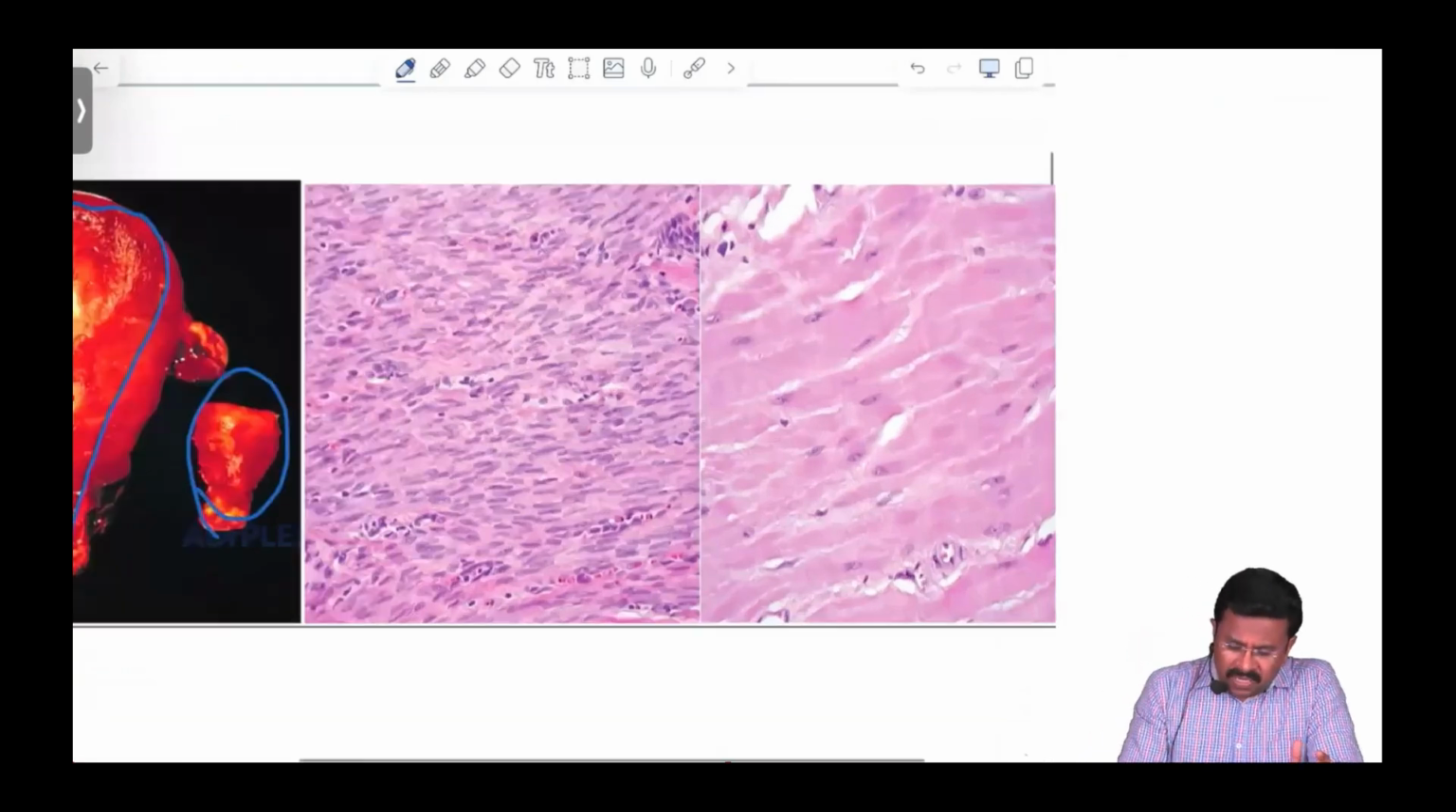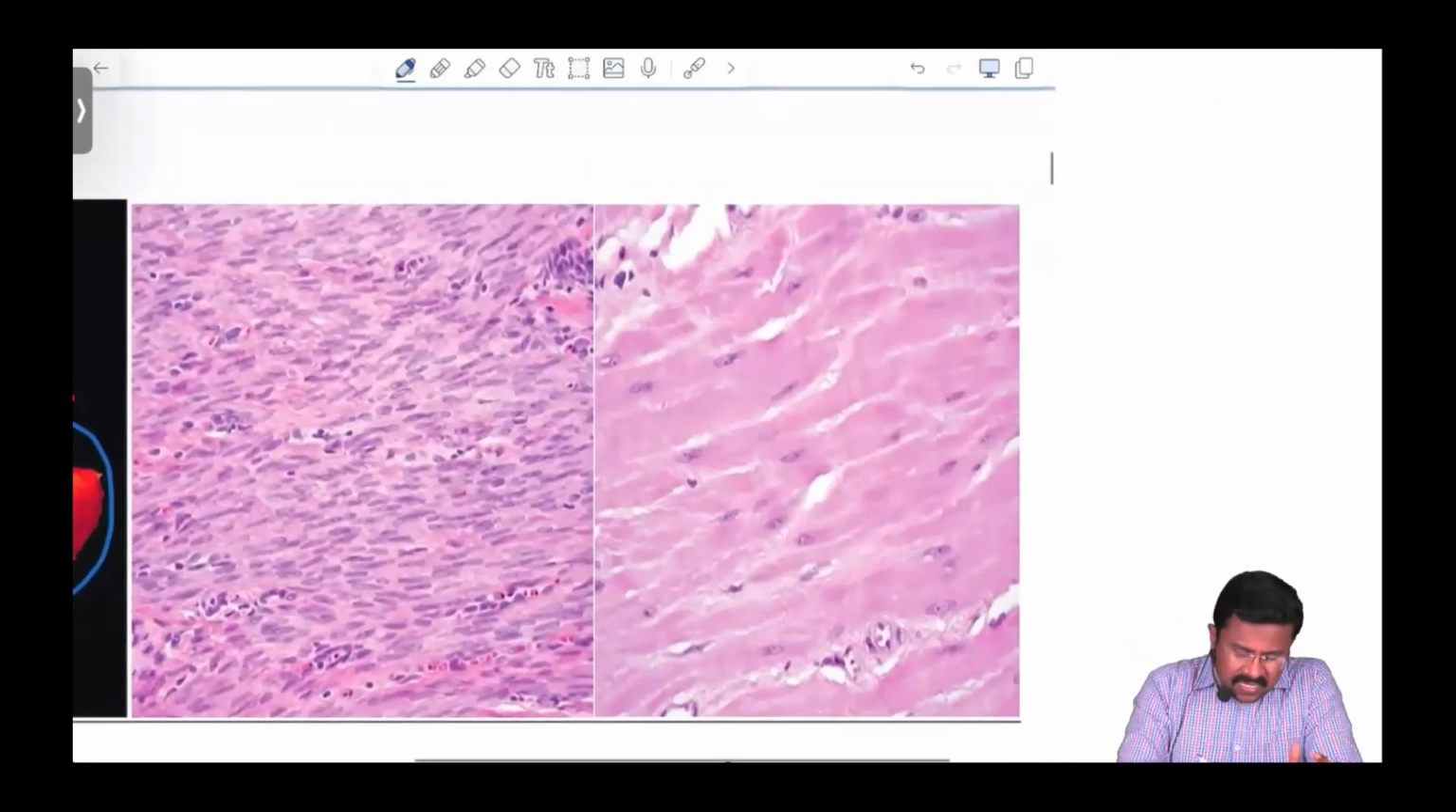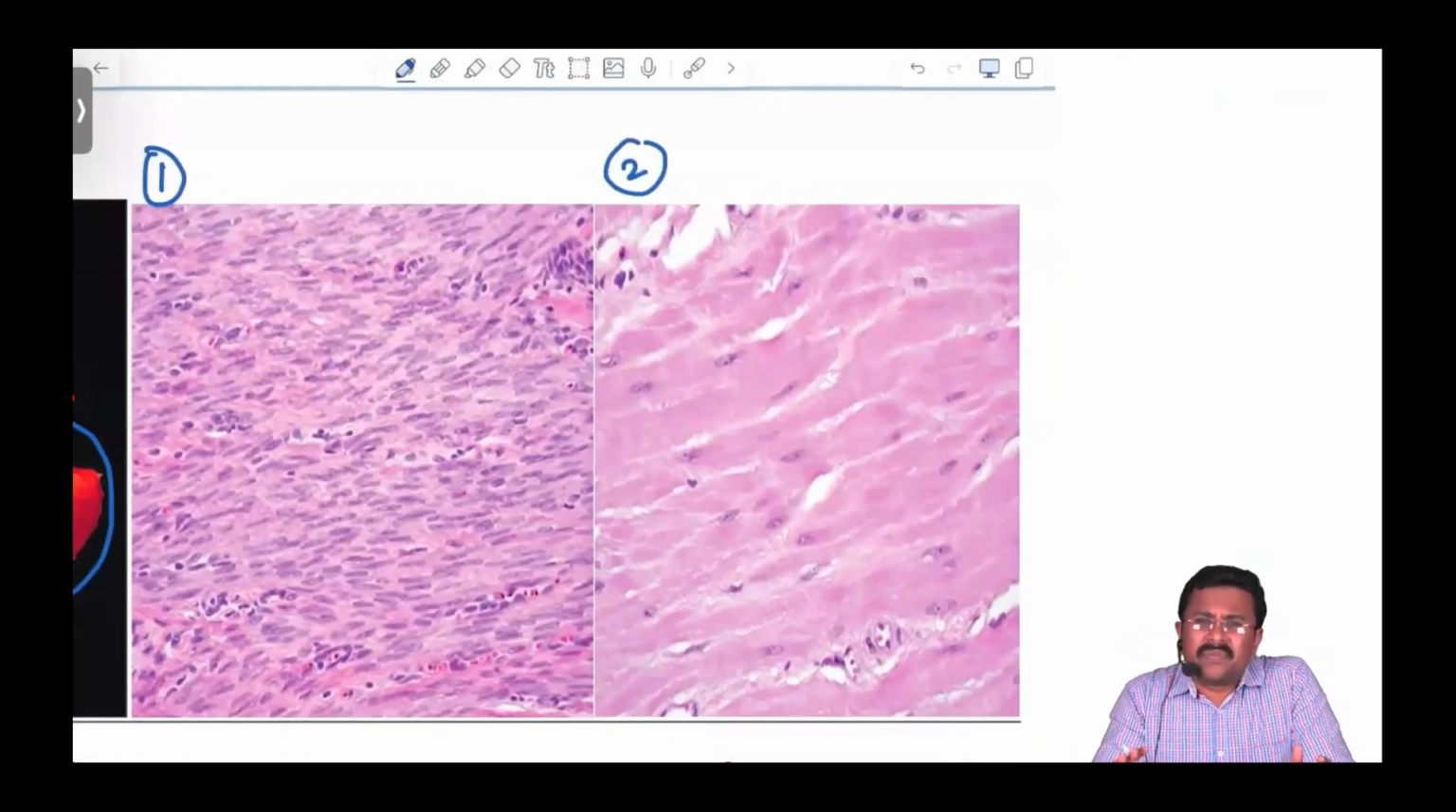So let me ask you one question, guys. This is picture number one, and this is picture number two, which is taken from this uterus. Tell me which one is hypertrophy and which one is hyperplasia. Yes, make a try. It is quite evident. Can you put it in the chat box? Which one is hypertrophy and which one is hyperplasia?